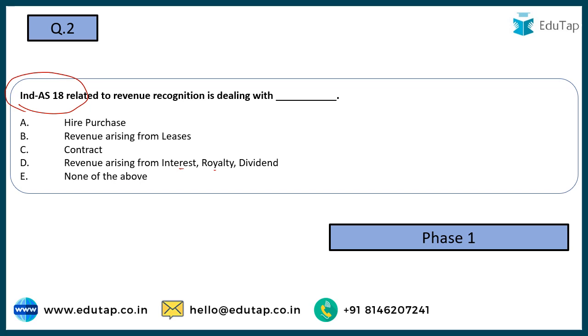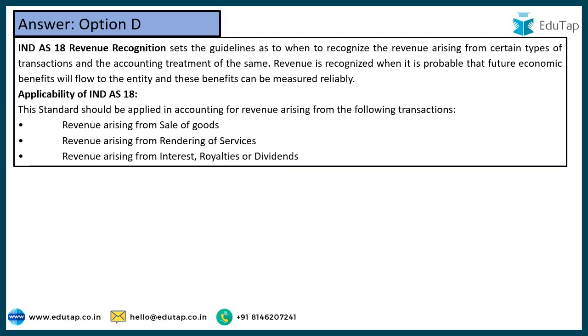This Ind AS 18 is the basic standard which relates to revenue recognition, and revenue from interest, royalty, and dividend is part of it. Hire purchase, leases, and contract are not part of it. So the correct answer to this question would be option number D.